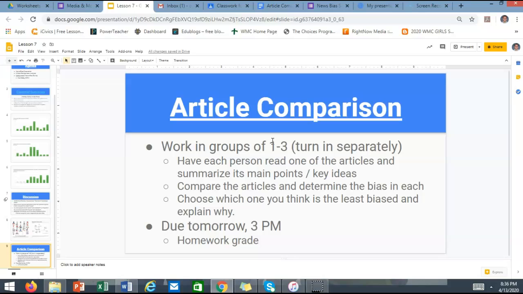Don't forget, retake for your RBQ is due 10 a.m. today. Please leave a private comment letting me know if you have done that. And second, don't forget to finish all missing and late work by Friday, 3 p.m. Otherwise, it's going in as a 0 in the grade book.